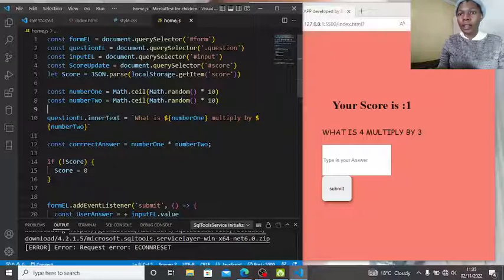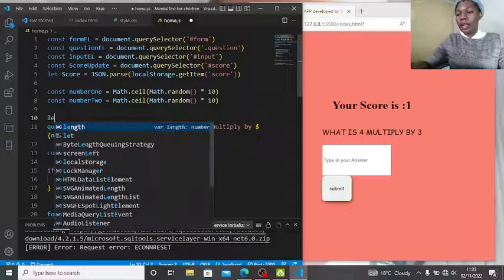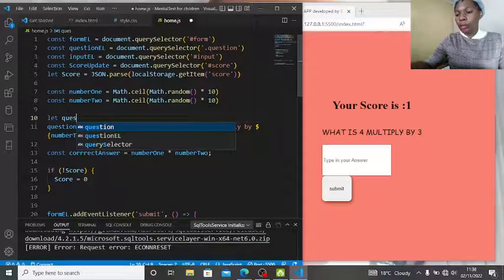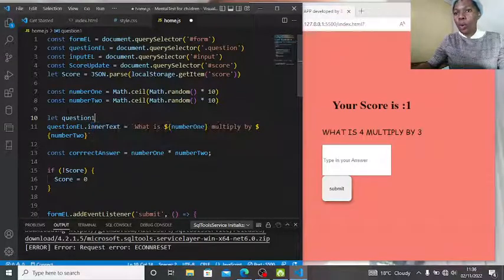Let us say, let question 1 be equal to what we're gonna say. Let us say, let question 1 be equal to what is... okay, we already have numbers, so what is number?